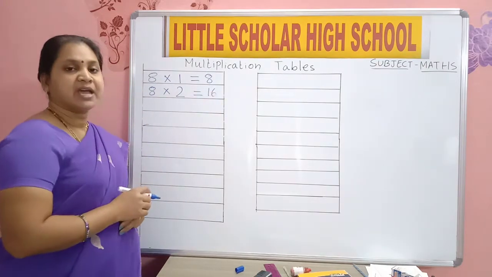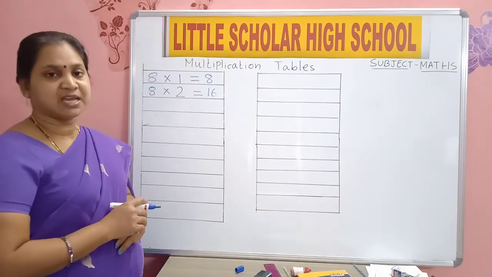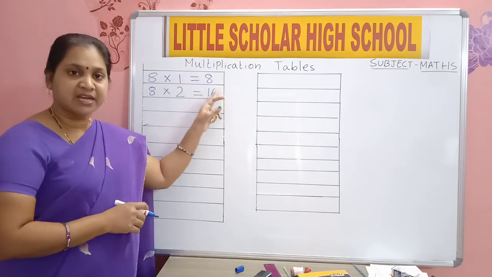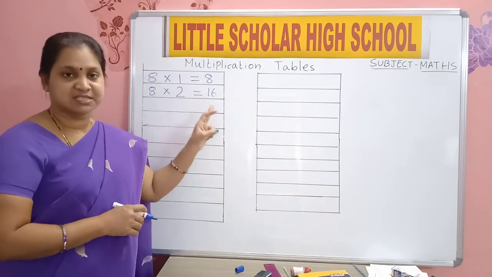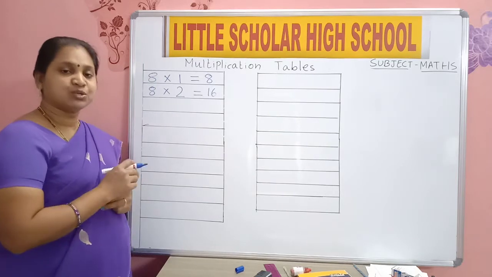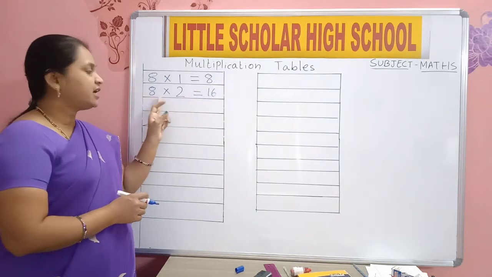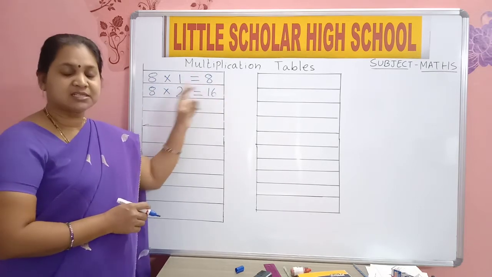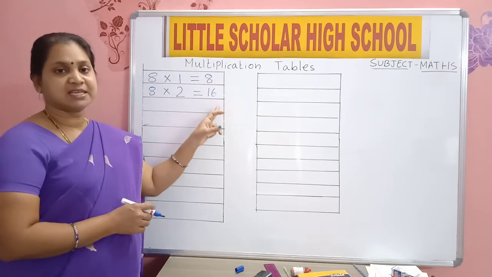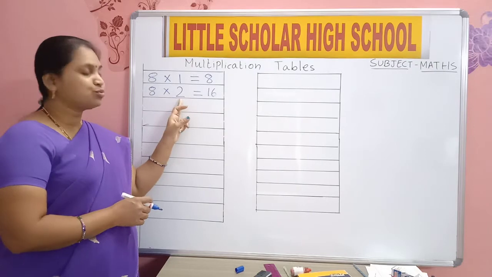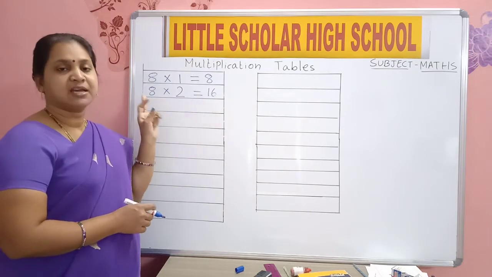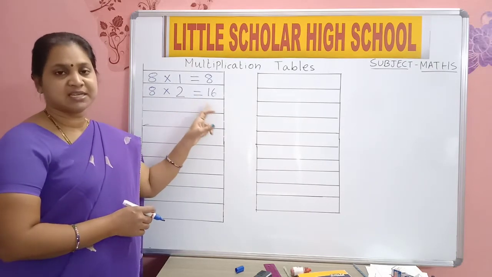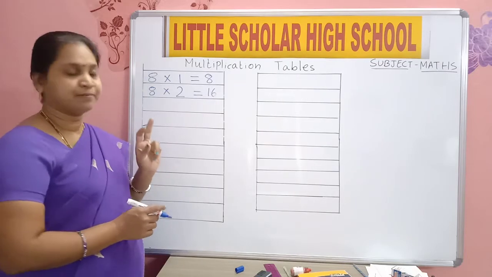Come on, say 8 twos are 16. 8 ones are 8. 8 twos are 16. Say and write. Say and also read.